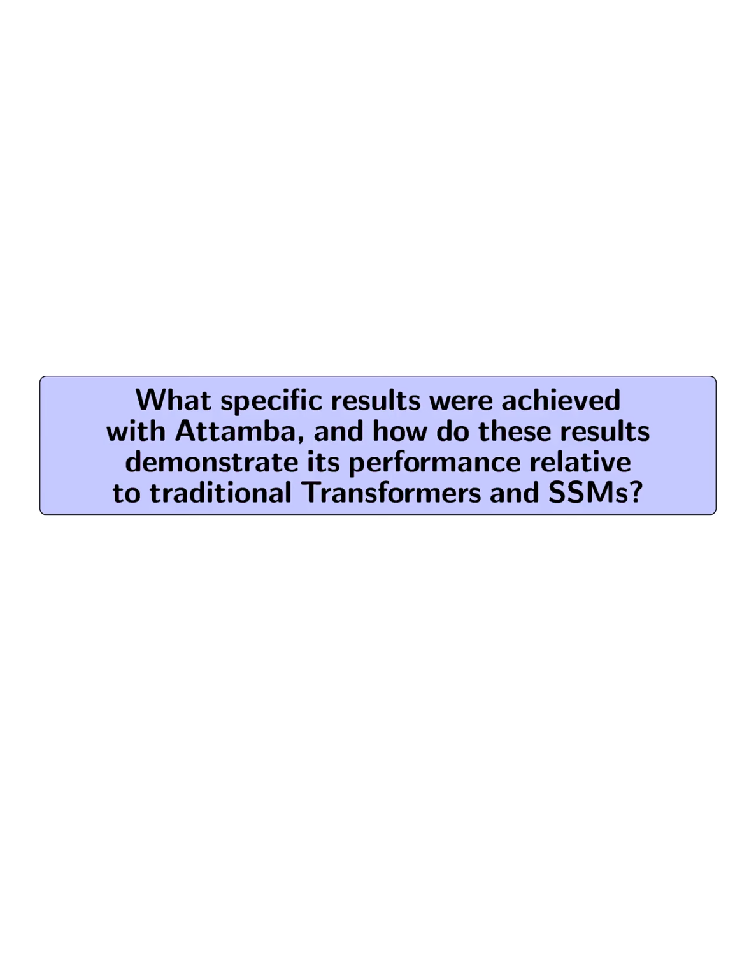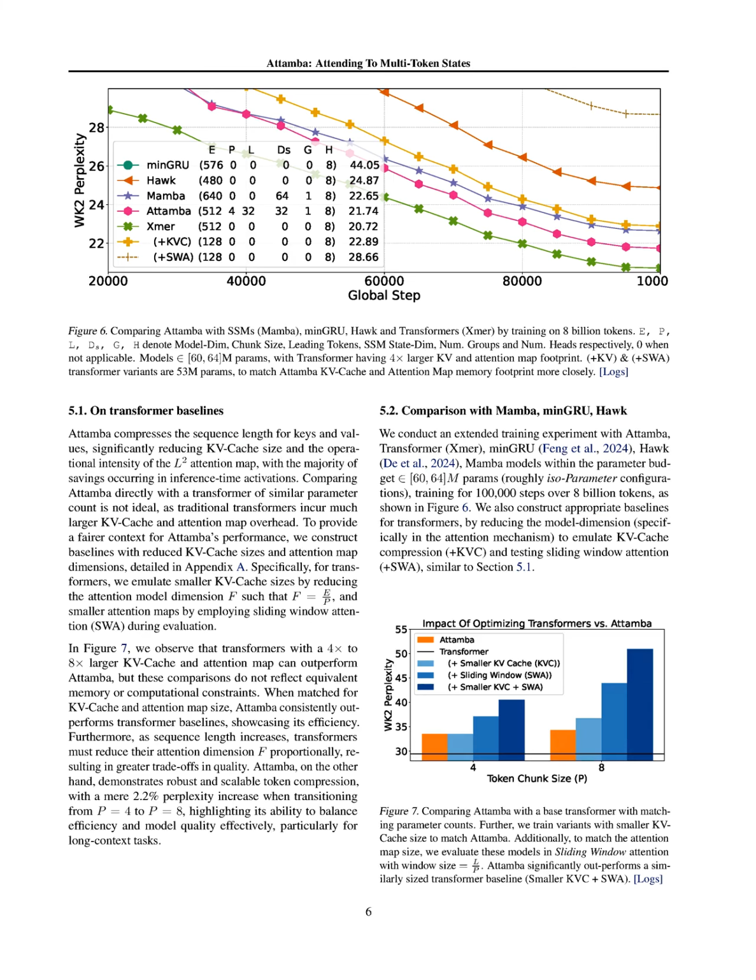What specific results were achieved with Attamba, and how do these results demonstrate its performance relative to traditional transformers and SSMs? Attamba achieved significant performance improvements by compressing the sequence length for keys and values, resulting in an approximately 8 times reduction in KV cache size and attention computation costs, particularly during inference. When compared to traditional transformers, Attamba consistently outperformed them when matched for KV cache and attention map size, demonstrating its efficiency especially as sequence lengths increased.